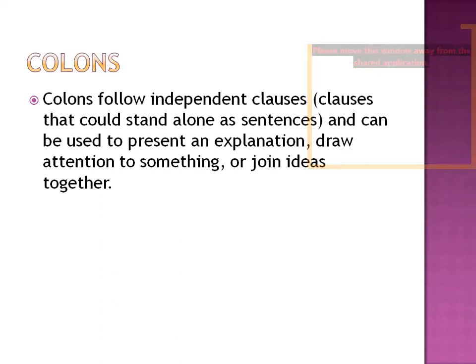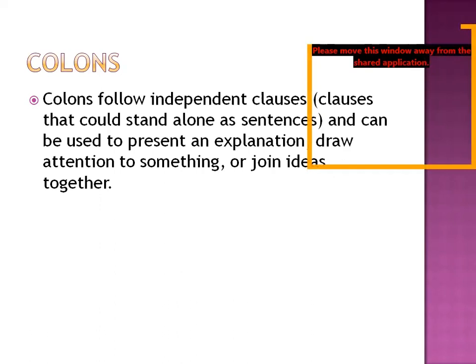There we use colons, and they can be used to present an explanation. When we want to explain, when we want to elaborate that sentence, that clause, then also we use colons.